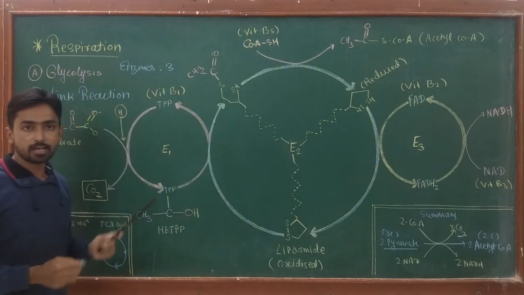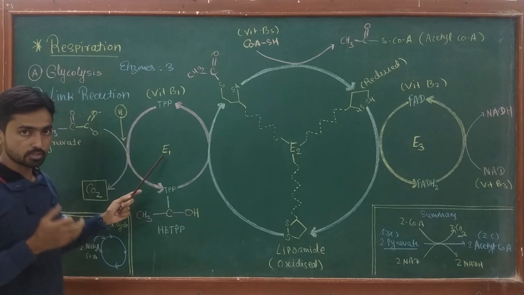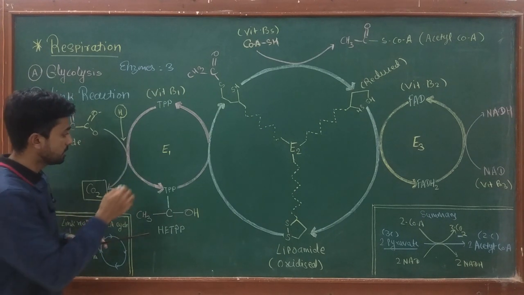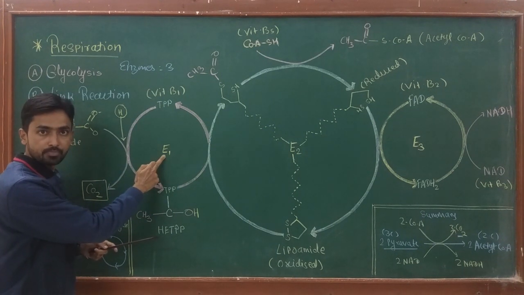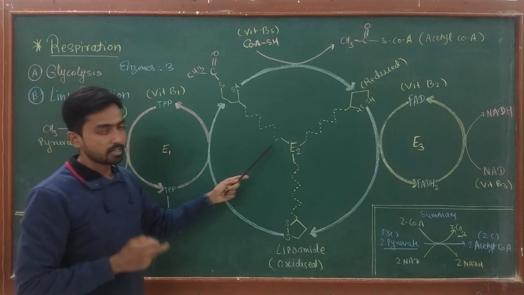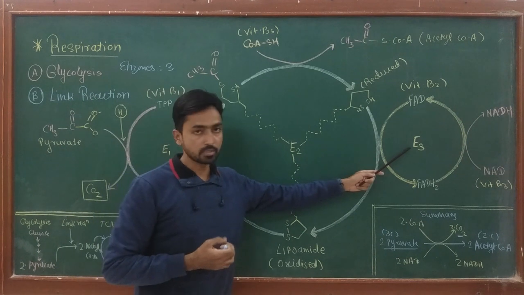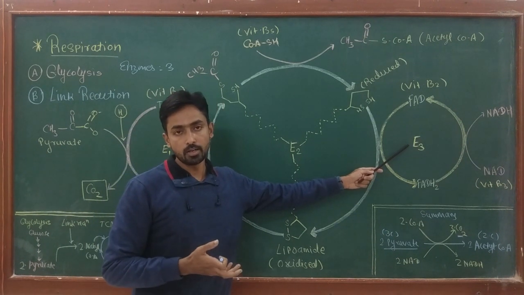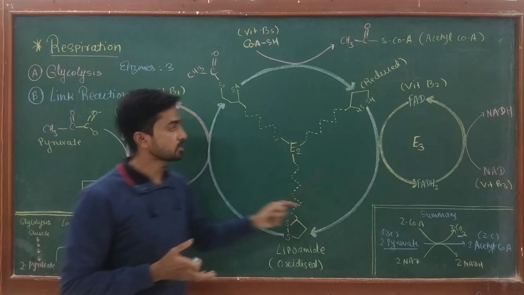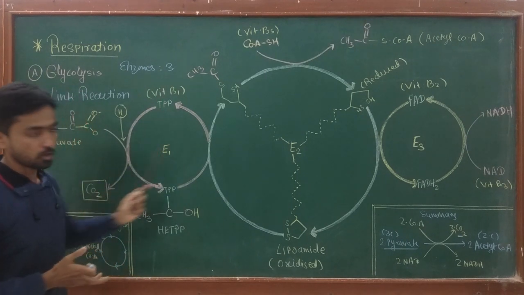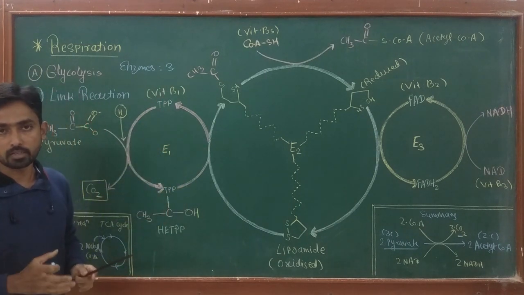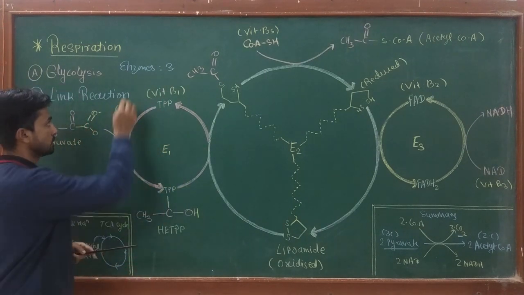The E1 enzyme is called the first or the important enzyme, and the name is pyruvate dehydrogenase. The second enzyme is dihydrolipoyl transacetylase, while enzyme number 3 is dihydrolipoyl dehydrogenase. Okay, so a total of 3 enzymes are involved in the overall process, and 5 cofactors take part in the process.